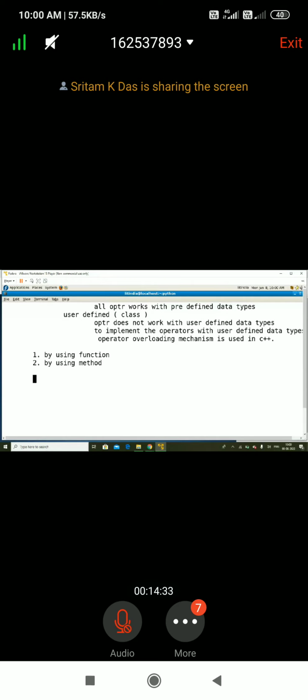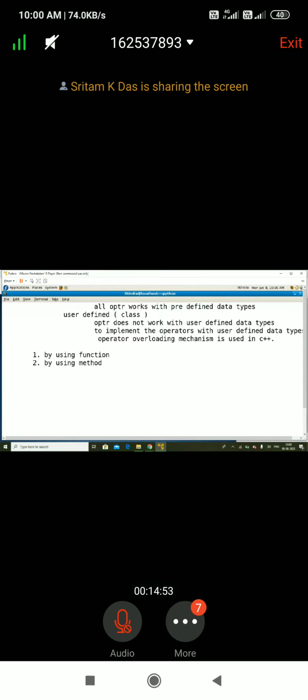So let me go for another example. Please concentrate. Up to here we implemented function, but we have not implemented method. Method is very easy, not required to worry. First you have to focus on function. If function is clear, then method will be clear.